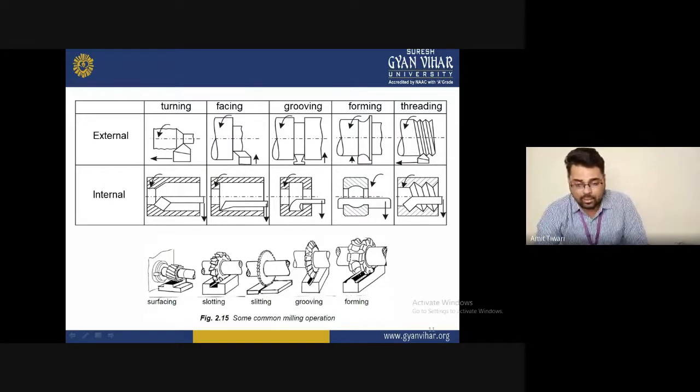Milling machines are generally used for manufacturing gears or slot cuts. There are surfacing, slotting, sliding, grooving, and forming. All these bottom operations are performed with the multi-point cutting tool, and the upper portion is performed with the single point cutting tool.